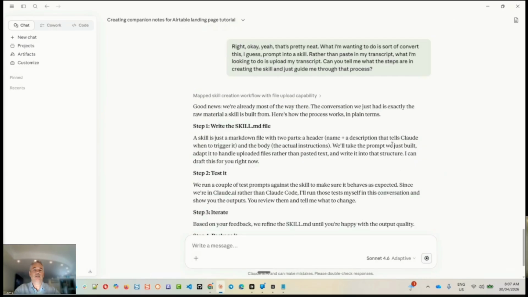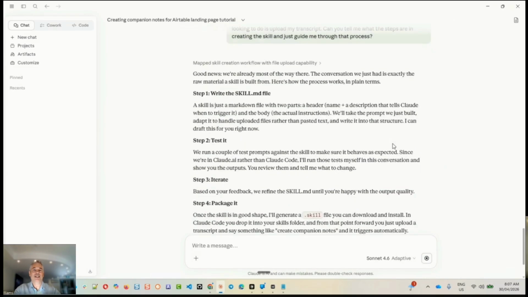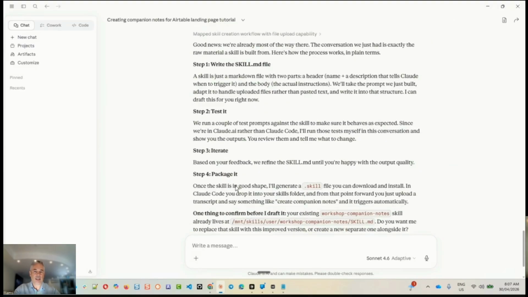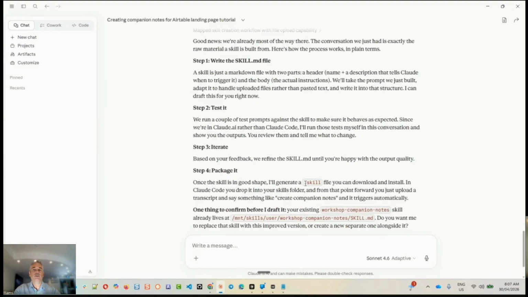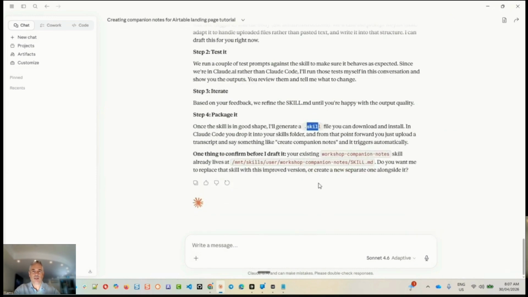That's right. Okay, so it's saying, okay, write the skill.md file. Now, let's go back a year ago. This is how you would have done it. You would have done everything manually, test it, iterate it, package it up. So we will see a .skill file. Sometimes you see it and sometimes you don't, but behind the scenes, it's really just a zip file that contains the folders and files associated with it, okay?